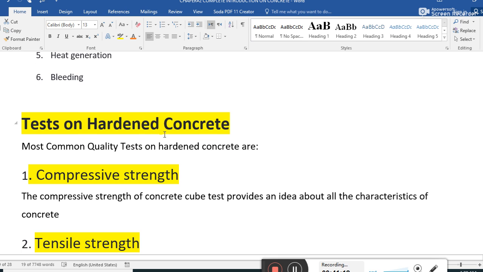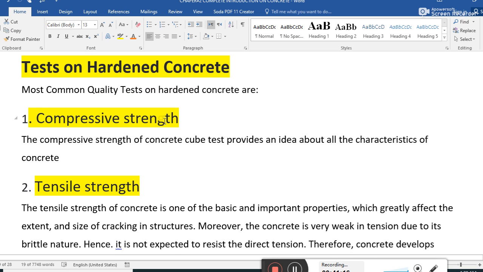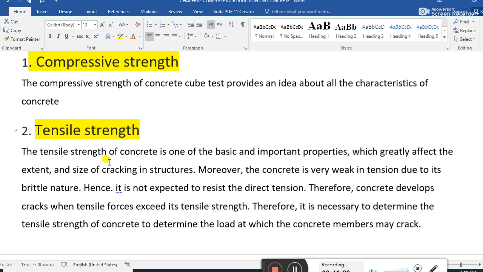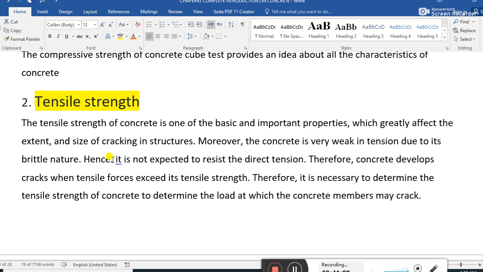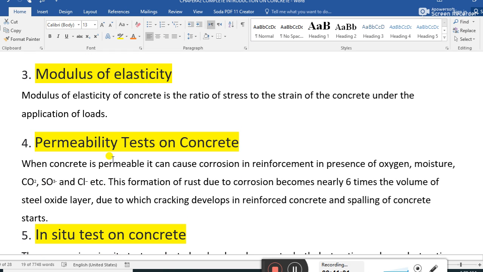Tests on hardened concrete. The most common quality test for hardened concrete is the compressive test. This is also a repeated portion we discussed on the previous slide. The compressive strength of the concrete provides an idea about the characteristics of the concrete. Tensile strength, guys, this is also discussed. Modulus of elasticity, it's also discussed. Permeability test on concrete.